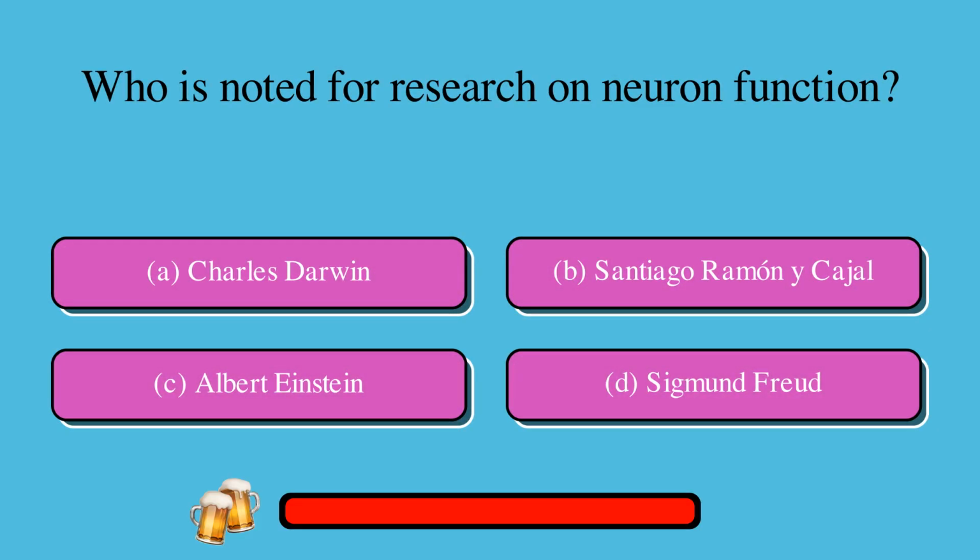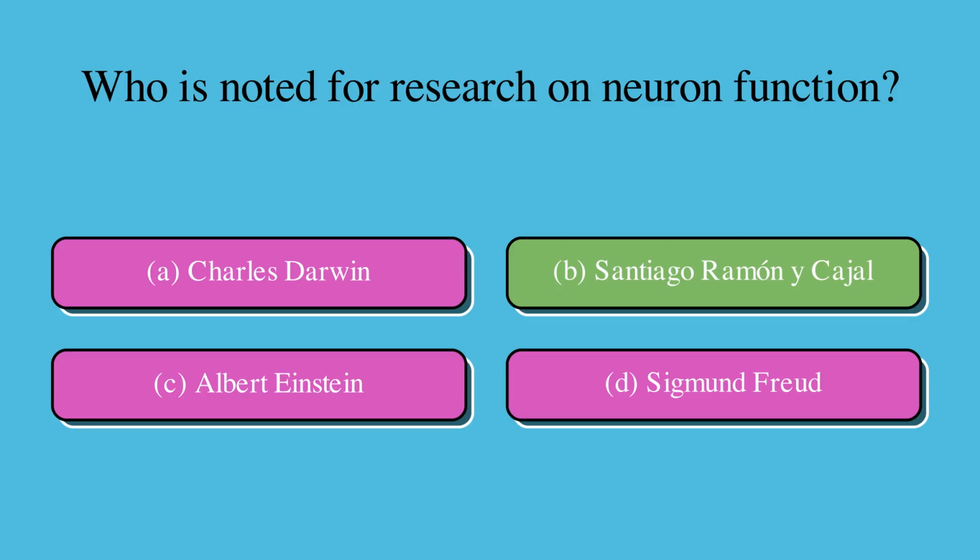Who is noted for research on neuron function? A. Charles Darwin, or B. Santiago Ramon y Cajal, or C. Albert Einstein, or D. Sigmund Freud? The correct answer is B. Santiago Ramon y Cajal.